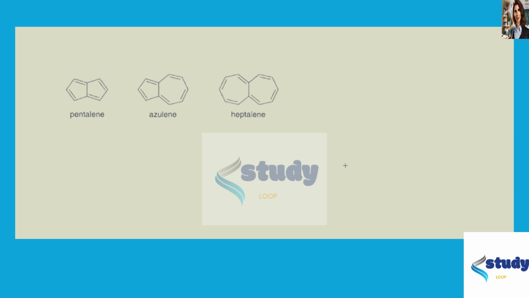Today we're doing chapter 17, problem 36, and we're given these three conjugated hydrocarbons that do not contain a benzene ring. It asks us which hydrocarbons are especially stable or unstable based on the number of pi electrons they contain.